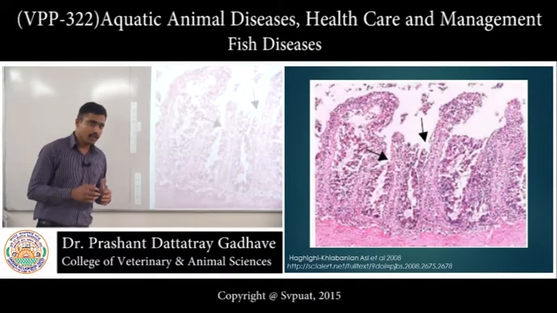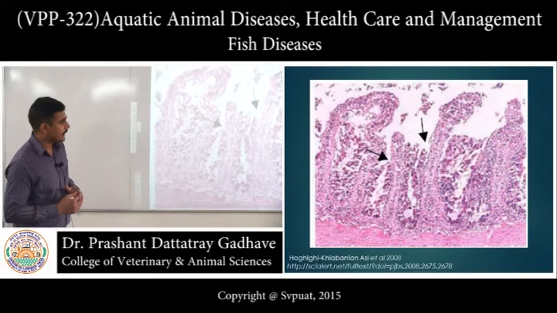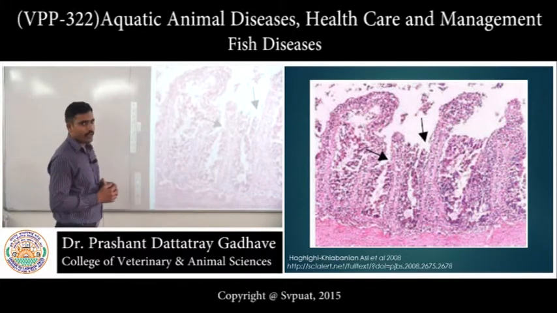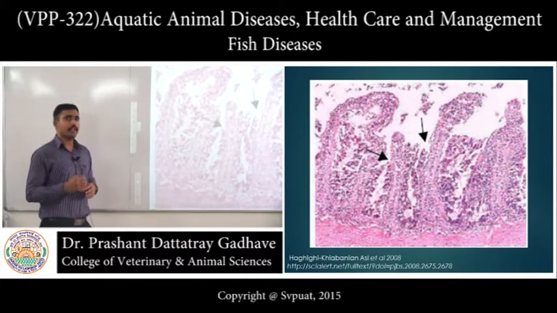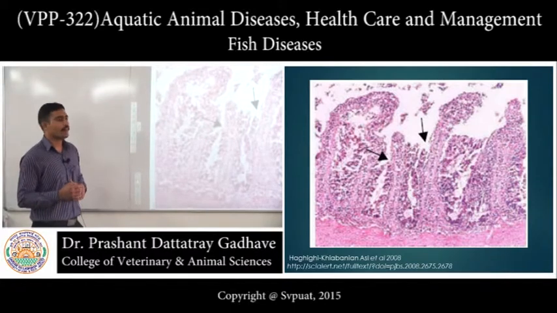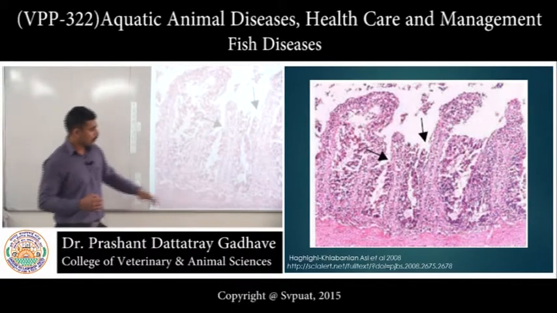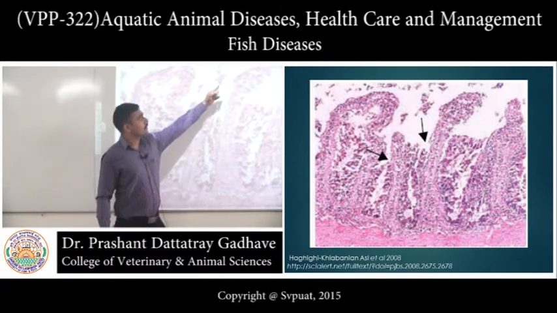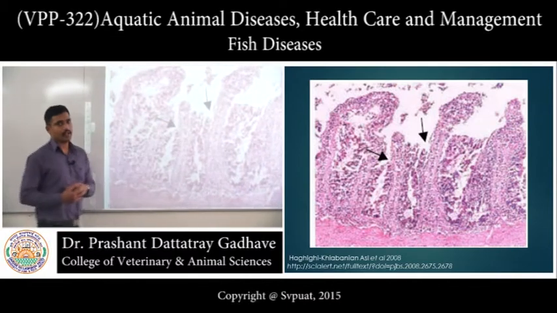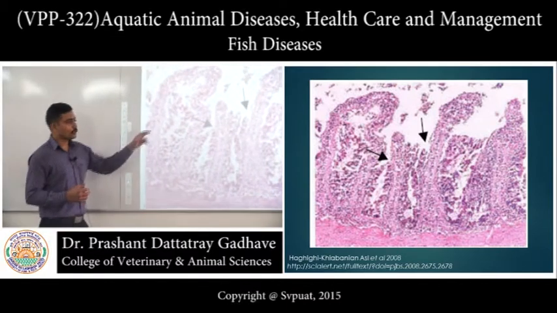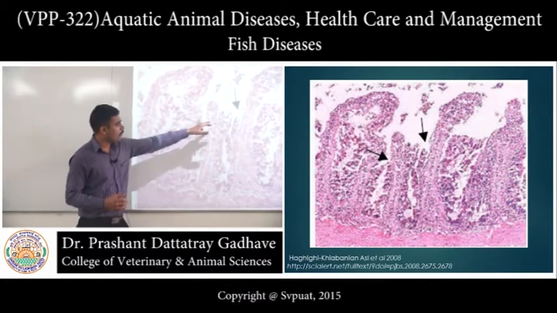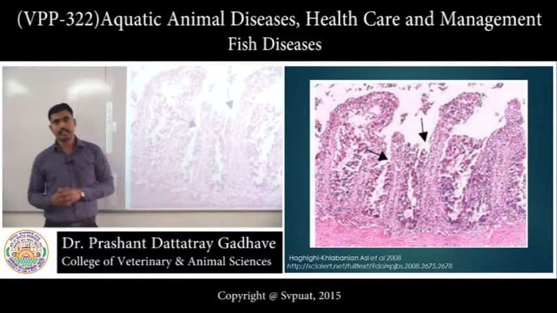Now this is the photomicrograph of the intestine of a carp infected with spring viremia of carp virus, right? Look at this length of the intestinal villi, which is almost normal, whereas the arrow shows the shorter intestinal villi.